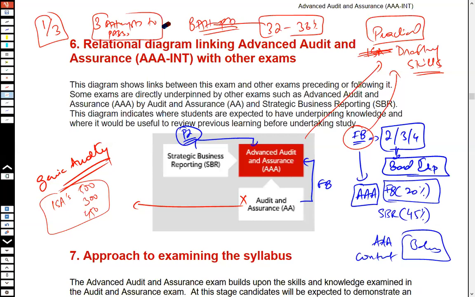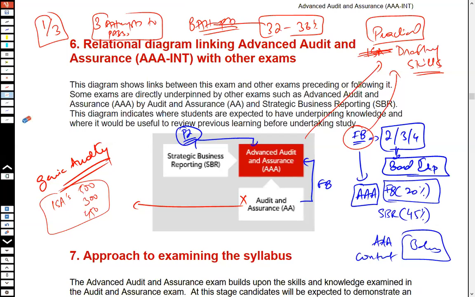No, this is not a bad pass rate. This is exactly the same pass rate for almost every optional level paper. So why is that so? The reason is that the majority of you are working and you don't actually get time to study.